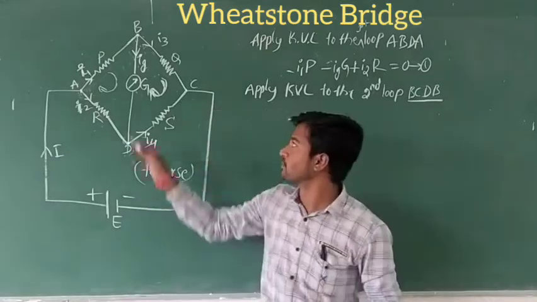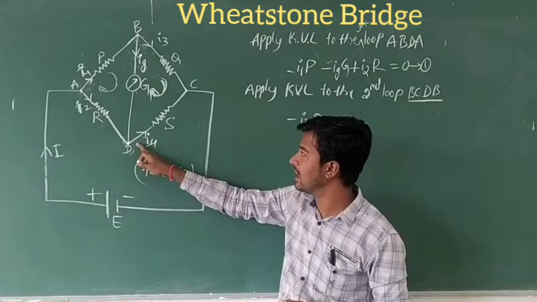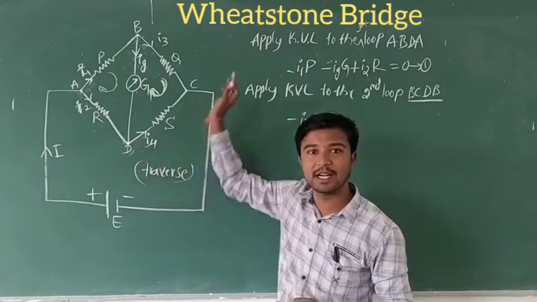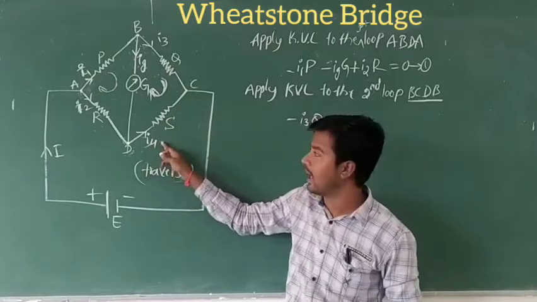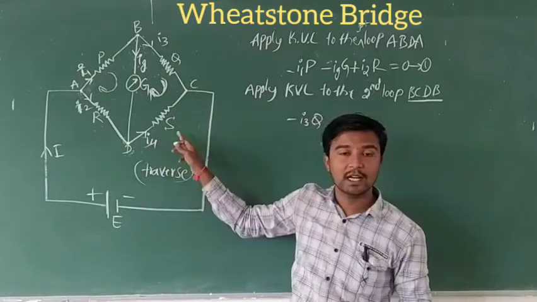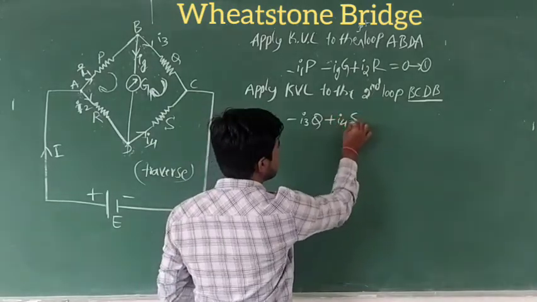Next, C to D. The current direction is D to C, so it is opposite to the traverse. The current in this branch is I4 and the resistor is S, so that is plus I4S.